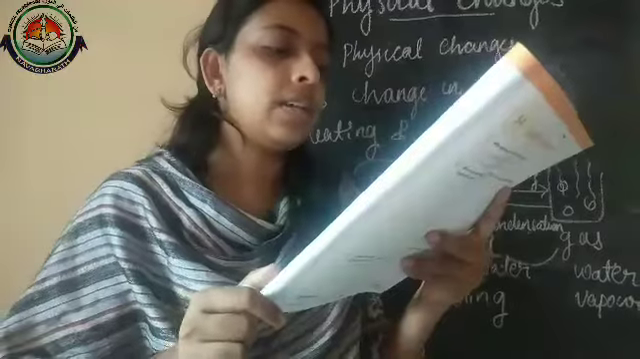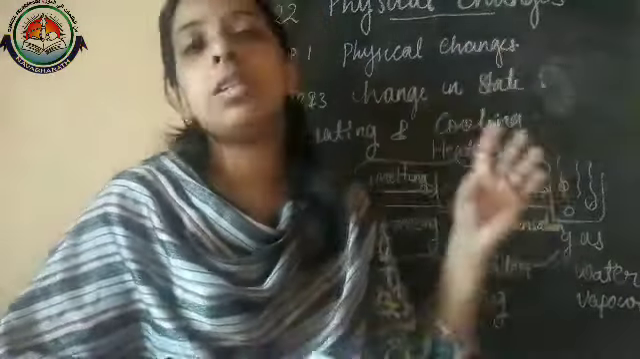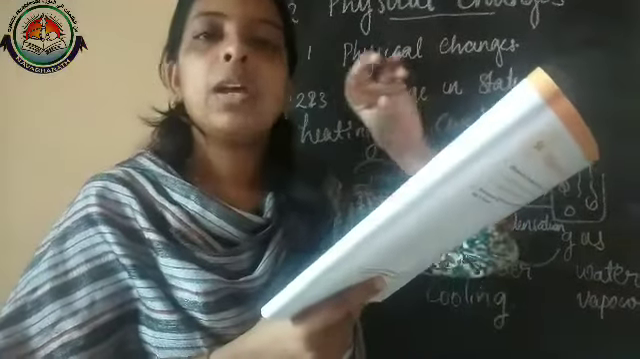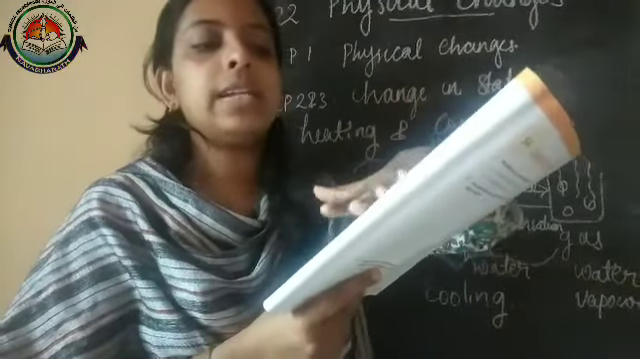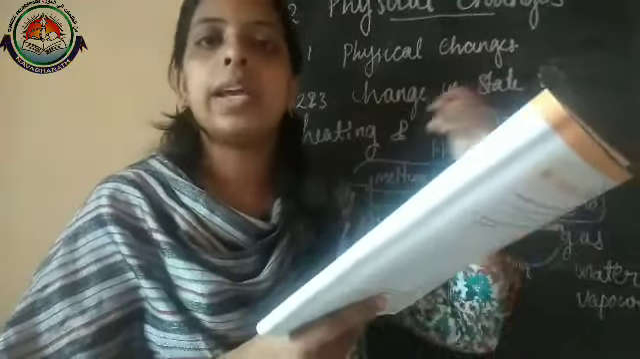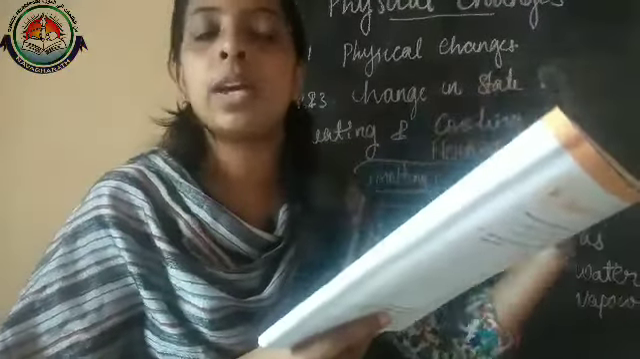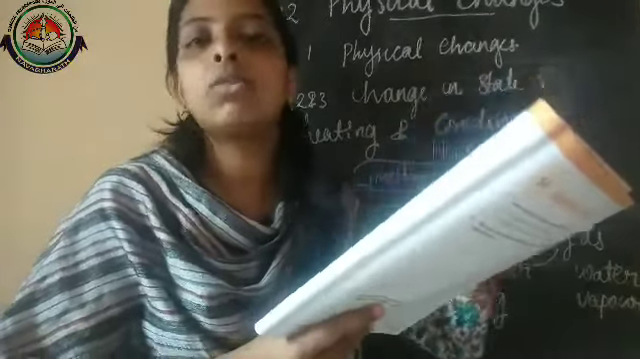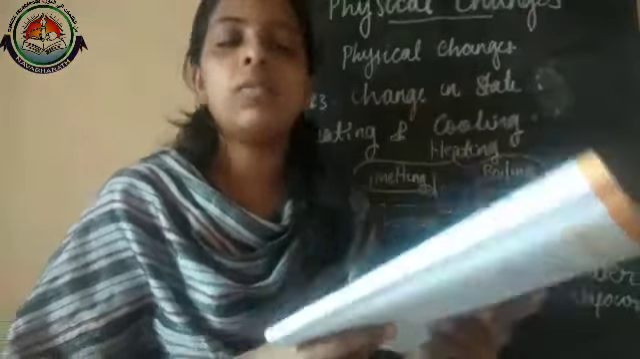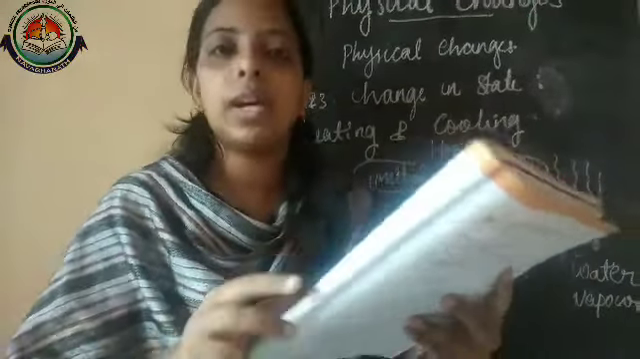Then B: are these changes reversible or irreversible? Why? These changes are reversible, because water is taken from the water bodies and again comes back to the water bodies. That water reaches the earth again in the form of rain. So it is a reversible change. I am telling you which questions you have to do, and only those we are discussing.